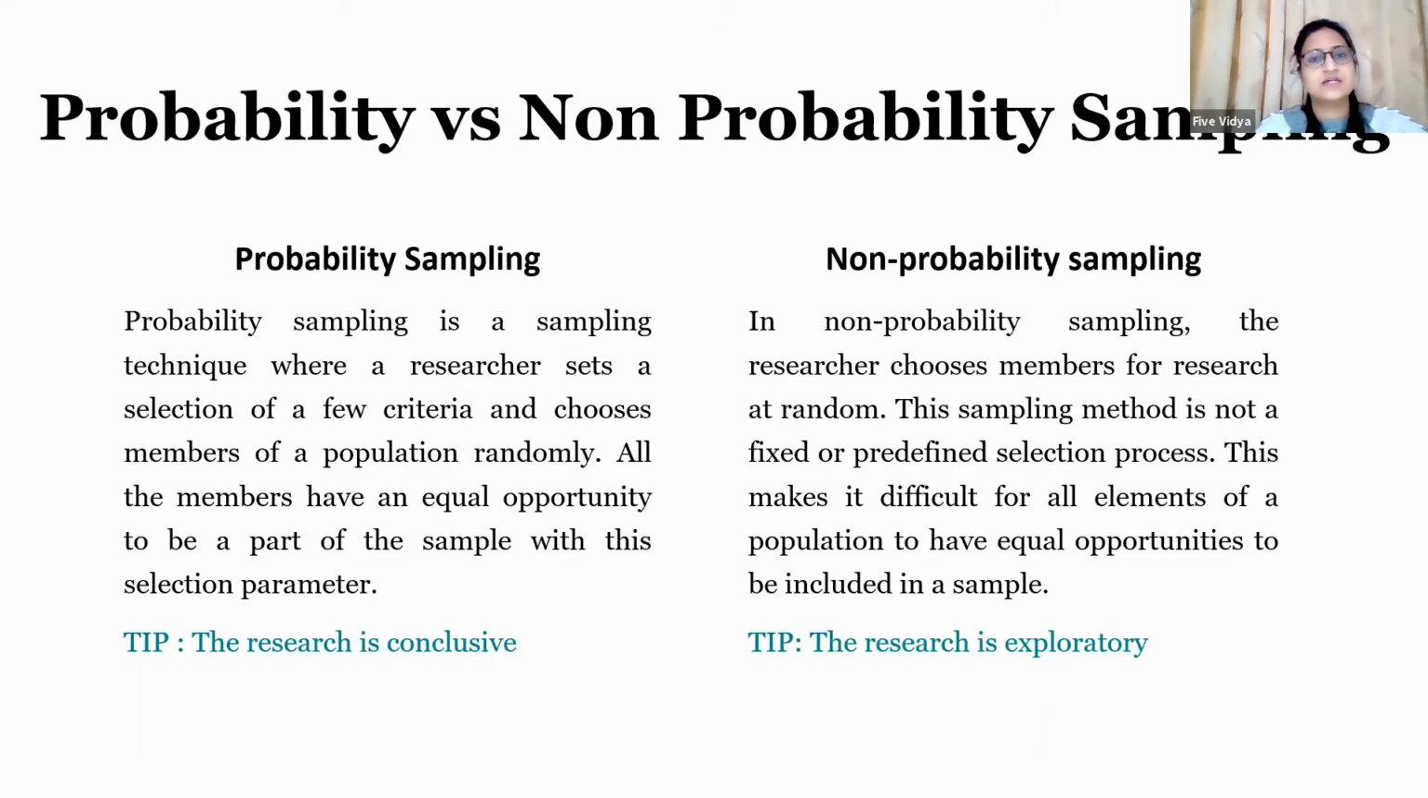And if your research is more of an exploratory nature, then you can go for non-probability sampling. This is a trick which you can follow: if the study is conclusive, go for probability sampling; if the study is exploratory, go for non-probability sampling.